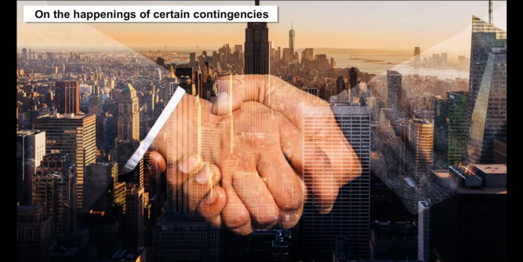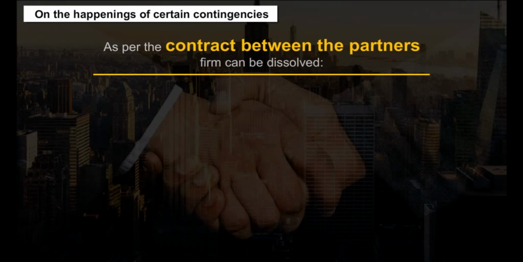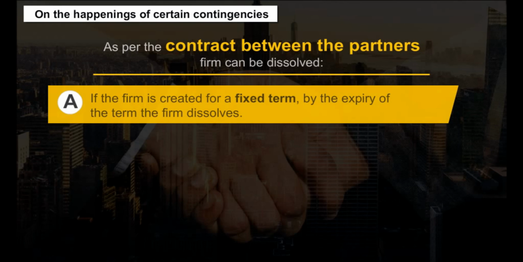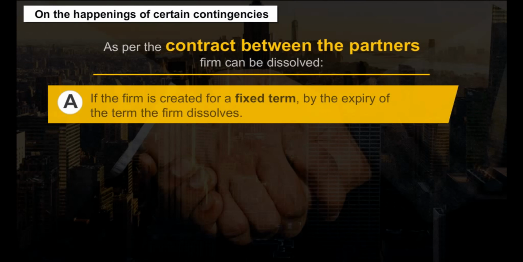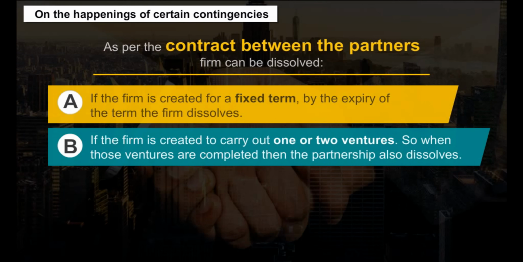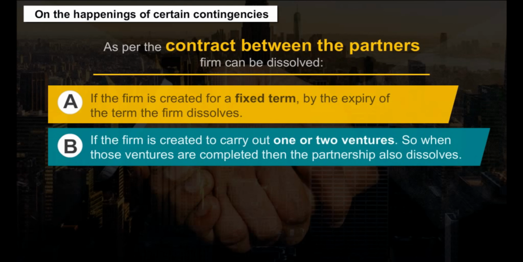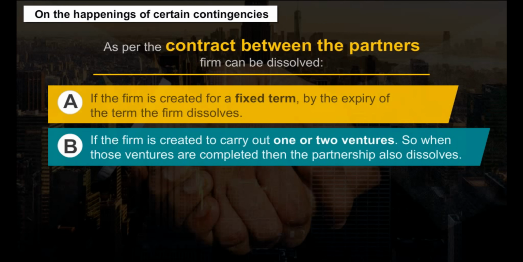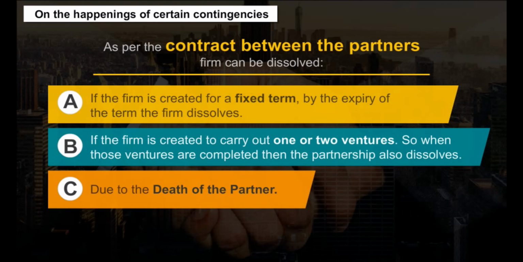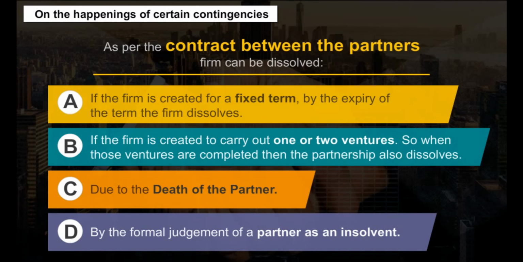On the happening of certain contingencies. As per the contract between the partners, a firm can be dissolved. A. If the firm is created for a fixed term, by the expiry of the term, the firm dissolves. B. If the firm is created to carry out one or more ventures, when those ventures are completed, then the partnership also dissolves. C. Due to the death of the partner. D. By the formal judgment of a partner as an insolvent.